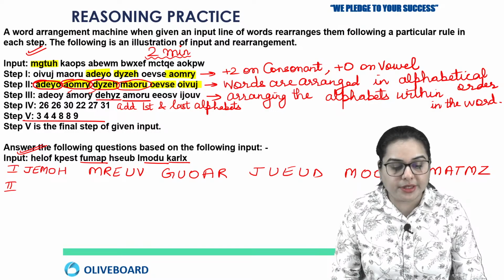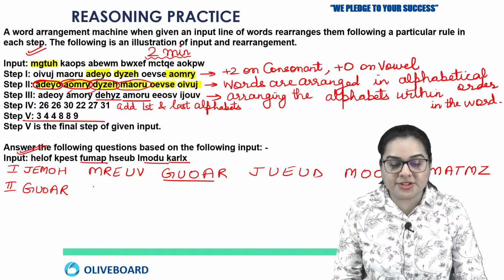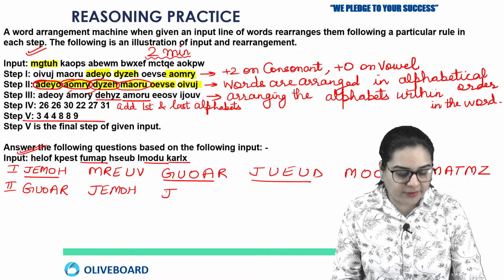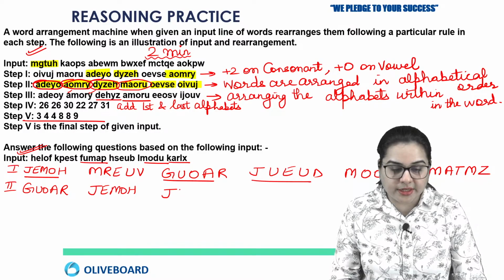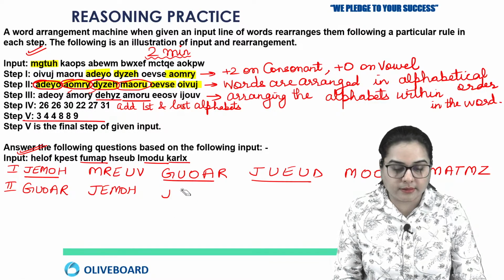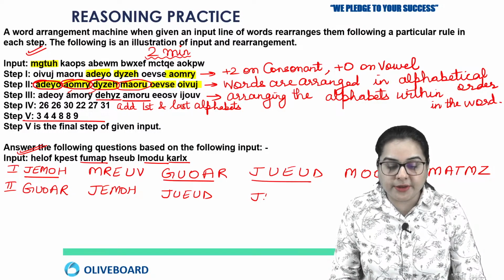So if you check the alphabetical order, which is the first? First one is G, so first will be GUOAR. Next after that, there are 2 words with J. So first one will be JEMOH and then J, JEUE. JU, first was U. Then JUEUD. Next is JEMOH.